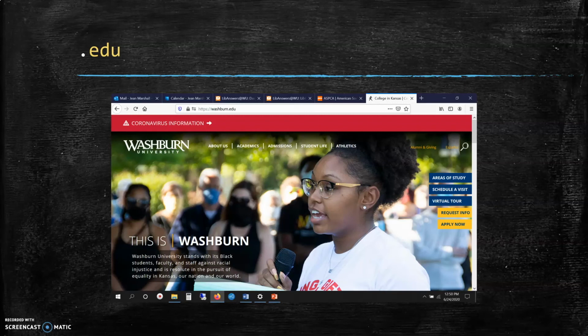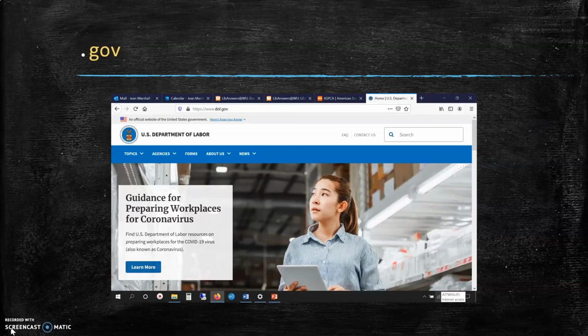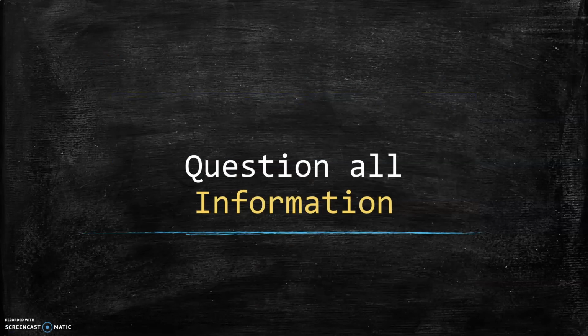However, keep in mind that we must scrutinize all information before we add it to an assignment. .gov websites come from our United States government. We may not trust everything our government publishes, but it can be a trustworthy source of information on health and the economy. As citizens and scholars, we should scrutinize all information we encounter, no matter where it comes from.